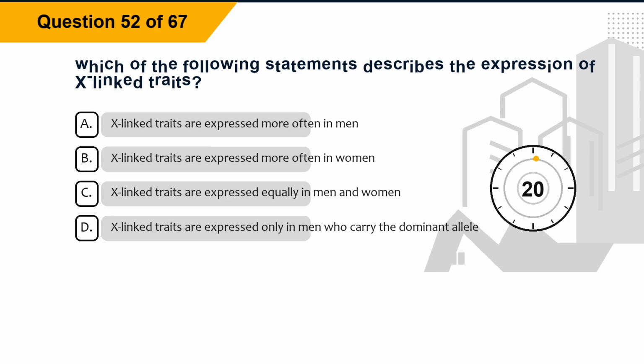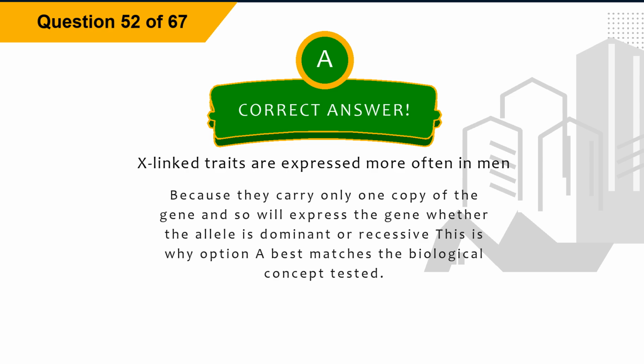Question 52. Which of the following statements describes the expression of X-linked traits? Option A, X-linked traits are expressed more often in men. Option B, X-linked traits are expressed more often in women. Option C, X-linked traits are expressed equally in men and women. Option D, X-linked traits are expressed only in men who carry the dominant allele. The correct answer is option A, X-linked traits are expressed more often in men. Explanation: because they carry only one copy of the gene, men will express the gene whether the allele is dominant or recessive. This is why option A best matches the biological concept tested.